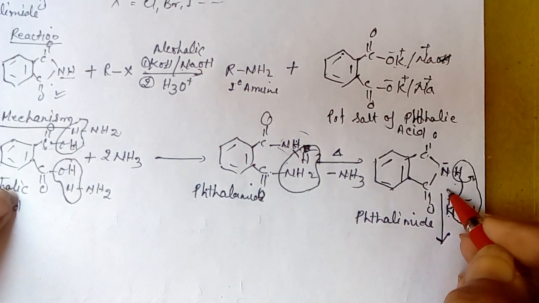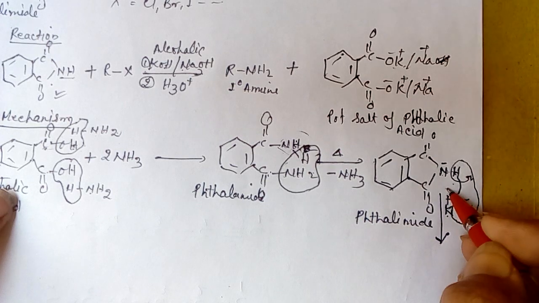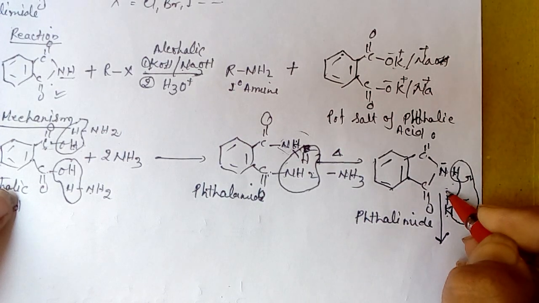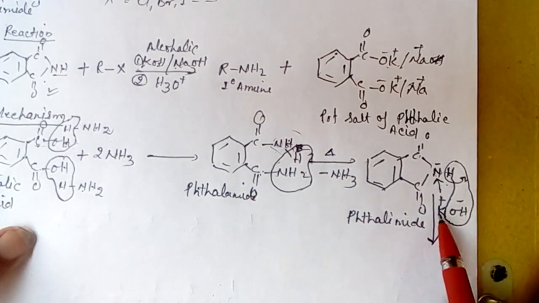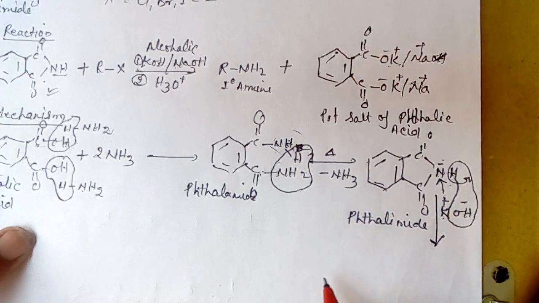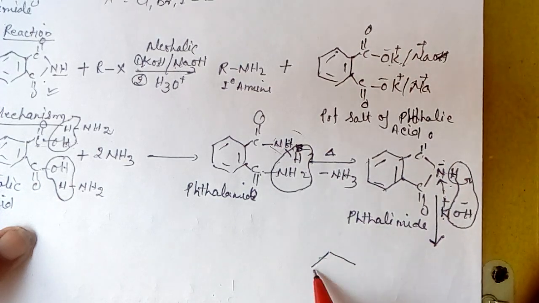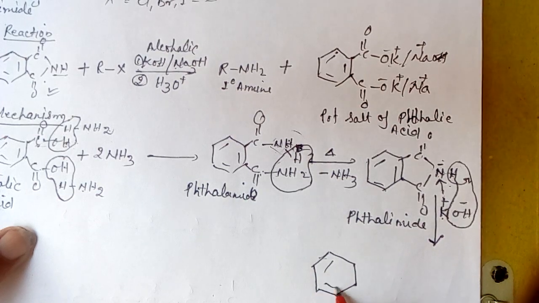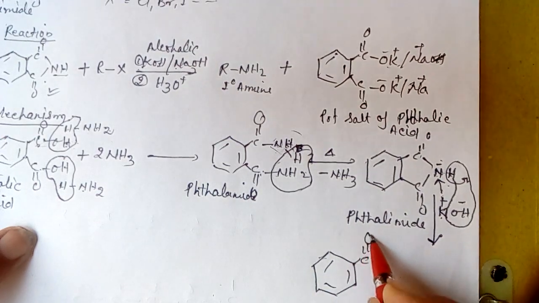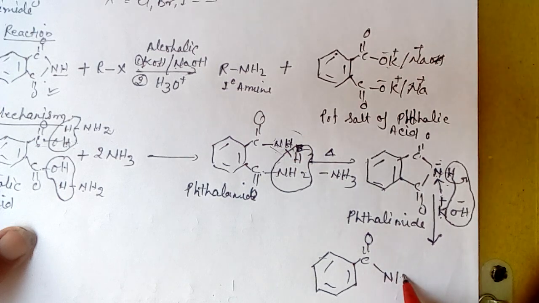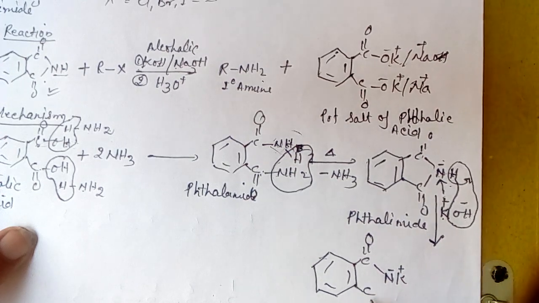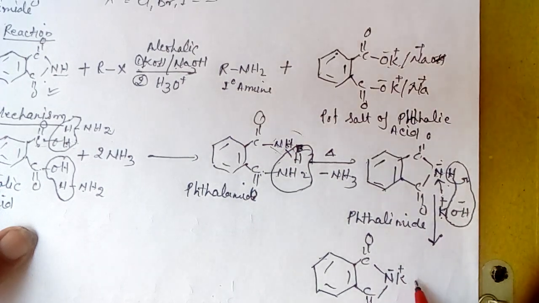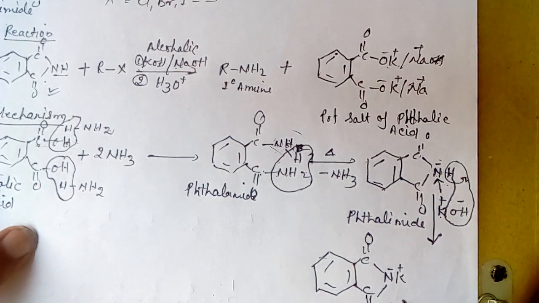We get a molecule with C double bond O and N minus, K plus. This is called potassium salt of phthalimide.